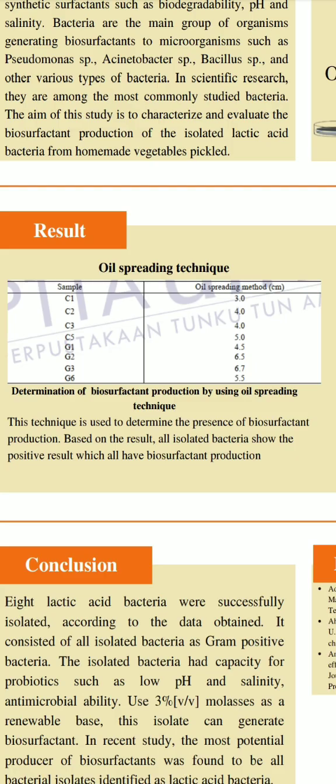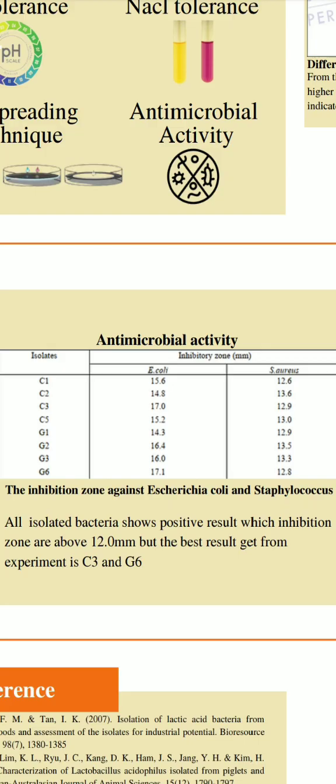Next from the thesis is the determination of biosurfactant production by using the oil spreading technique. This technique is used to determine the presence of biosurfactant production. Based on the result from the thesis, all isolated bacteria show a positive result, with measurements of 3, 4, 4.5, 5, 5.5, 6.5, and 6.7 cm, which indicate that all have biosurfactant production. Lastly is the antimicrobial activity.